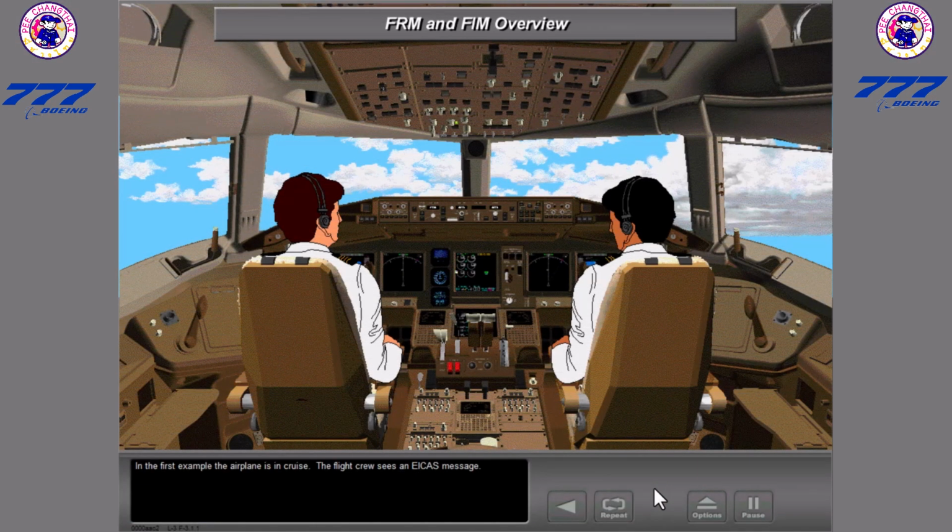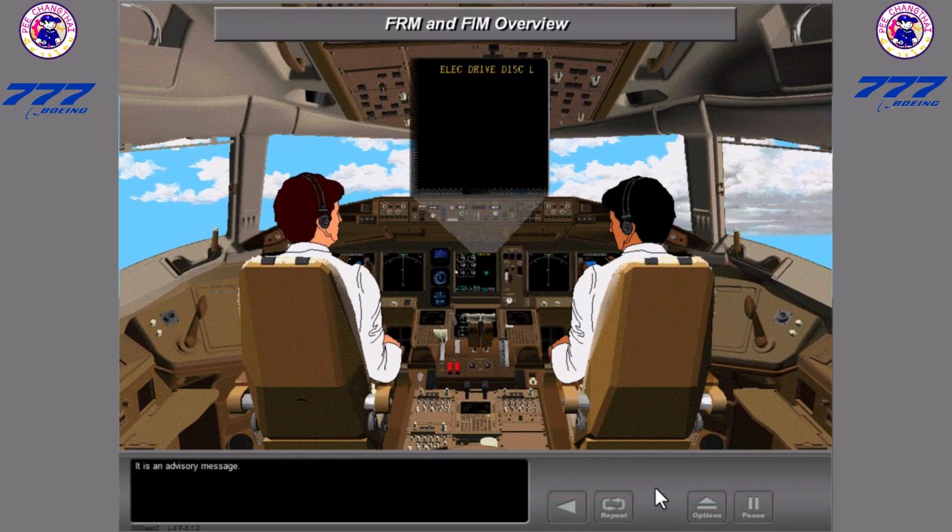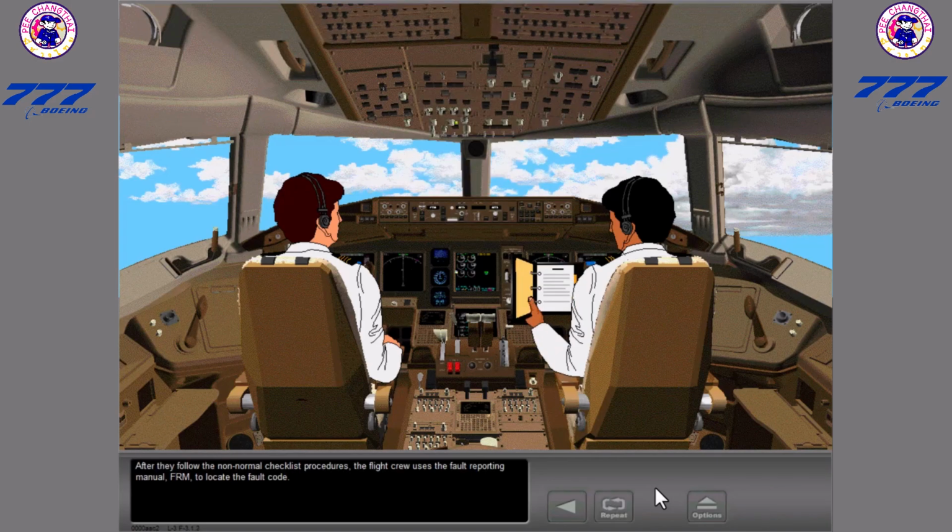In the first example, the airplane is in cruise. The flight crew sees an ICAS message. It is an advisory message. After they follow the non-normal checklist procedures, the flight crew uses the Fault Reporting Manual, FIRM, to locate the fault code.